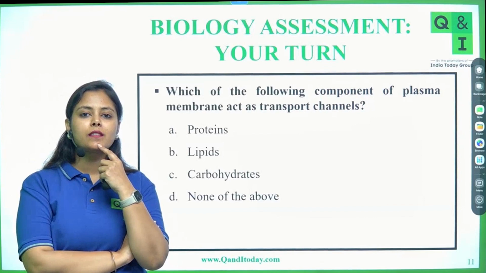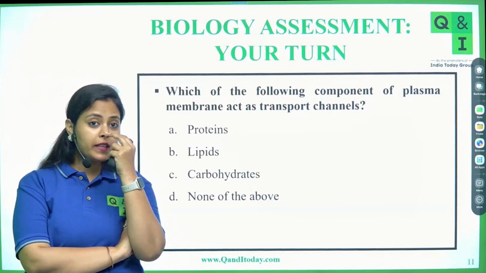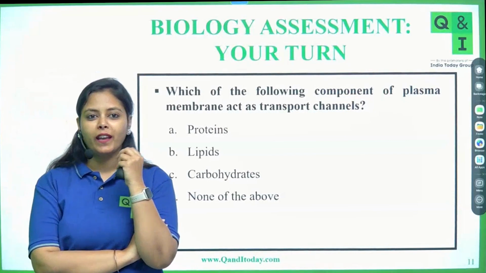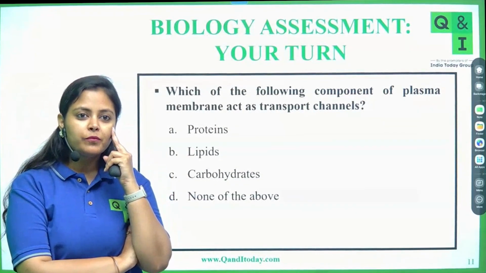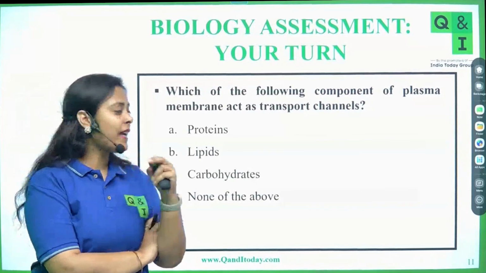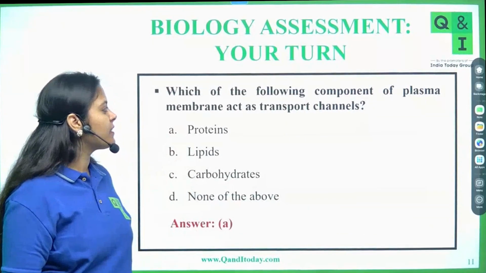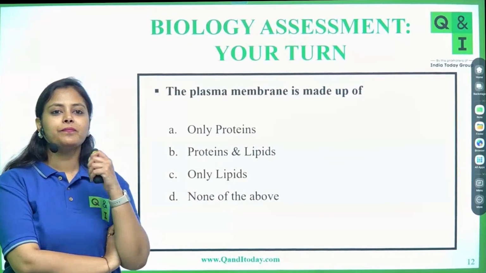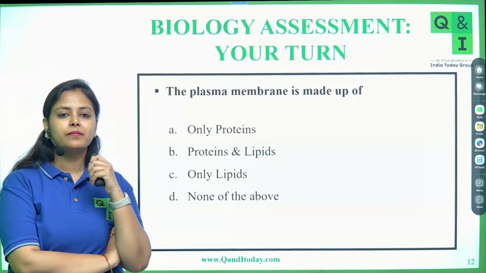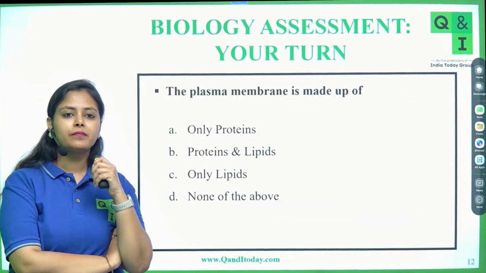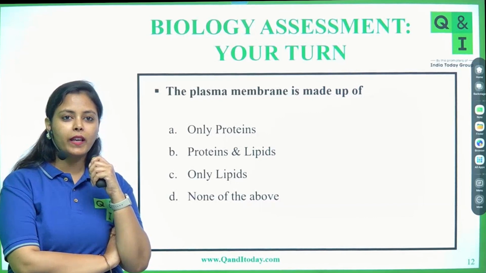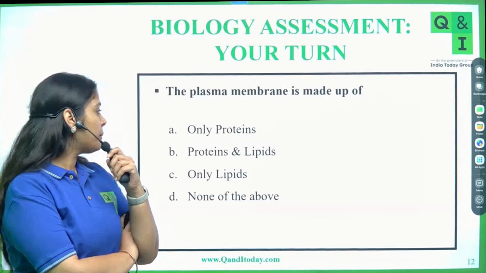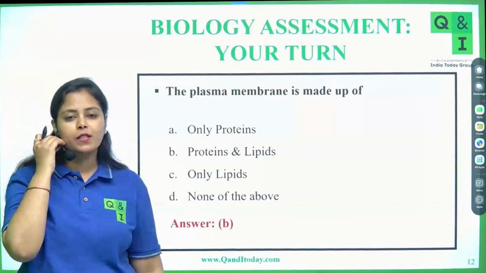Okay, I can see your answers. Everyone is saying option number A, proteins. Okay, Harshi, very good. Well done, everyone. The correct answer to this is proteins. Next question. Okay. Everyone is saying option number B, proteins and lipids. So yes, well done. The correct answer is proteins and lipids.